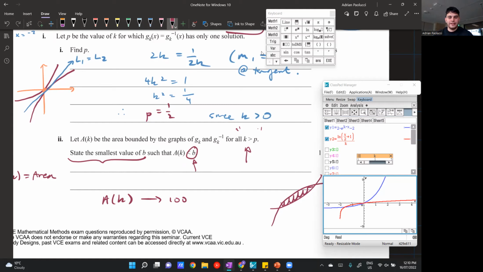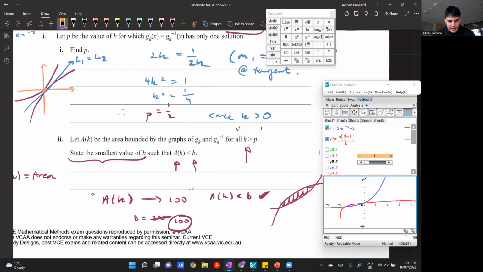What it's saying is that there are infinitely many values that B can adopt. For example, B could be 200, right? And technically, A of K is less than B is still true because 200 is greater than 100. But it's saying find the smallest value of B. So in this case, when A of K approached 100, you would say no, B is not 200, it's 100, because that's the smallest value that A of K approaches. You could have 101, you could have 200, you could have 1,000,000, and they all work. But B is equal to 100 is the smallest value because A of K, or the area, approaches an area of 100. Does that make sense?